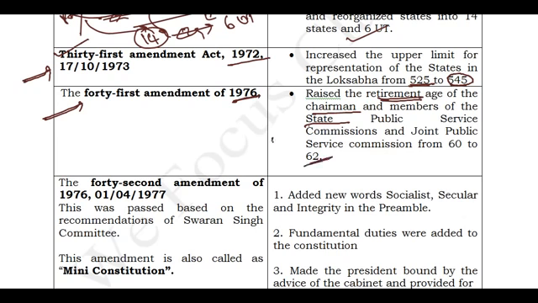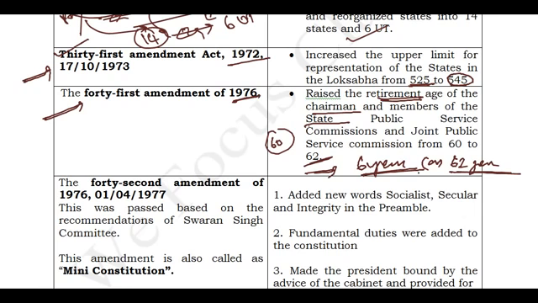Earlier it used to be 60 years, but based on the 41st Amendment Act, their age was increased from 60 years to 62 years. So the retirement age is like this: 6 years of service or 62 years of age. Remember this, either they complete 6 years of service or 62 years of age, whichever is earlier, that is applicable for retirement. So 62 years of age was decided at the 41st Amendment Act of 1976.